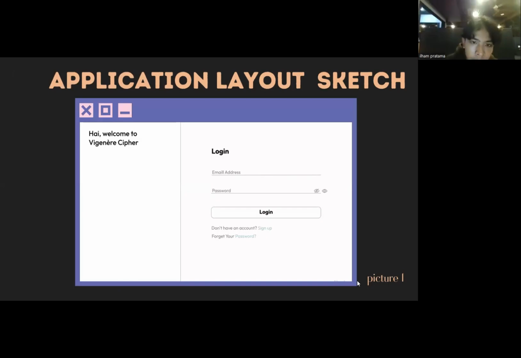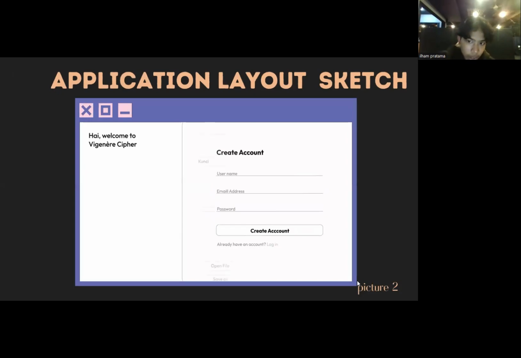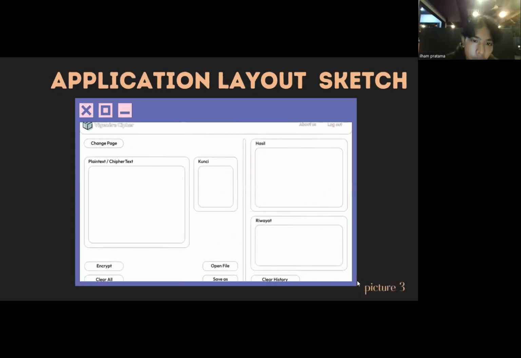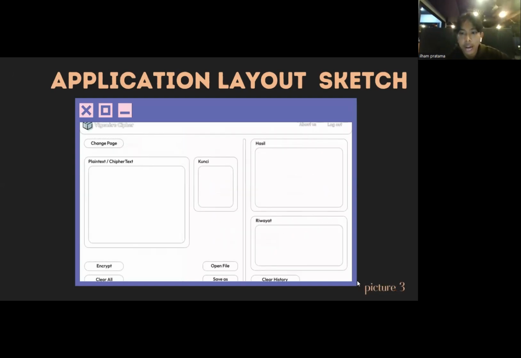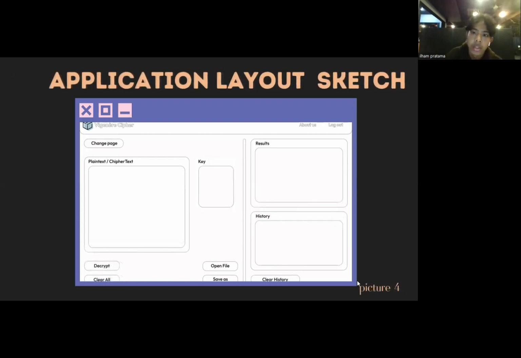Okay, besides the diagram earlier, before making the application, we also made a sketch design of the application. The sketch made it easier for us to create the application, and it also clearly shows the design and the functions described in the diagram section. Picture one is a sketch of the login view, where there is a no account yet option. The second picture is the menu to create an account. And the third and fourth pictures are the menus to encrypt and decrypt the text file.